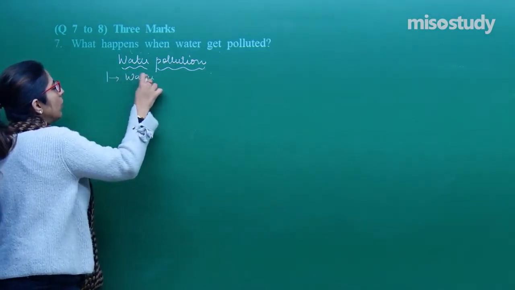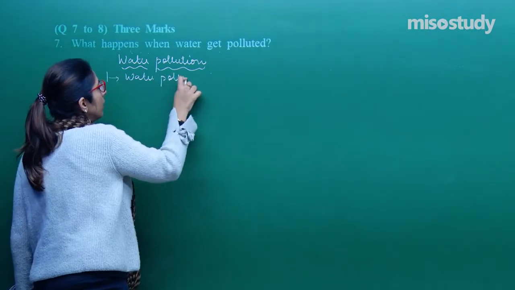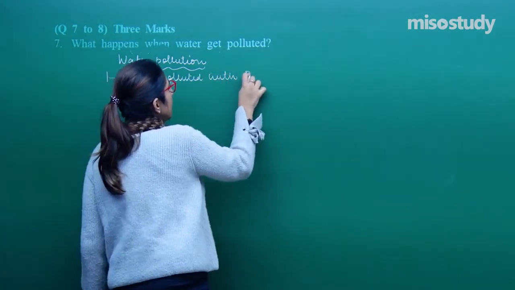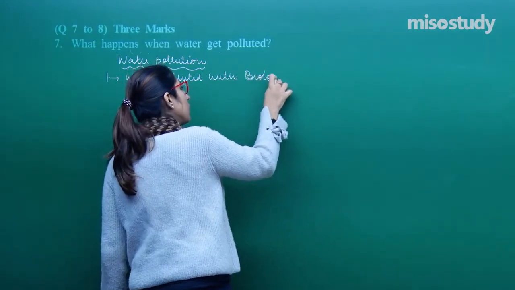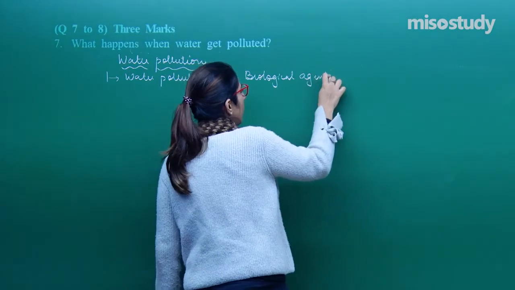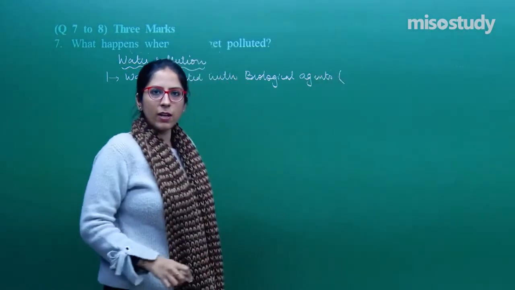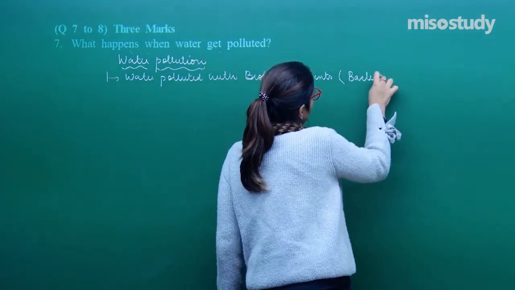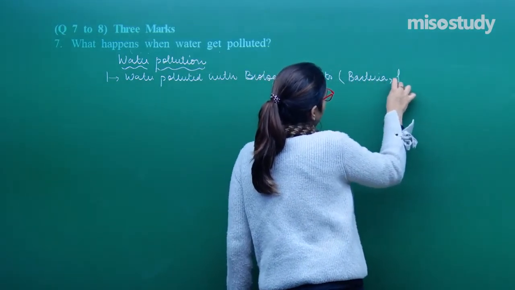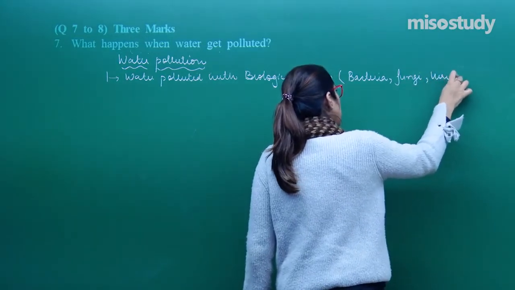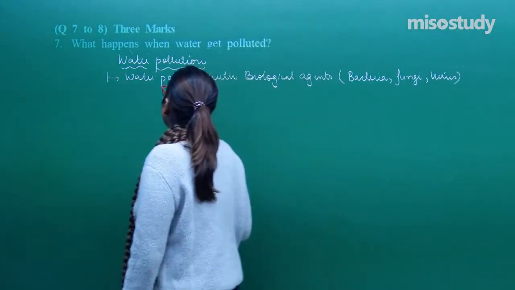Water polluted with biological agents. Which type of agent am I talking about here? Bacteria, fungi, virus.